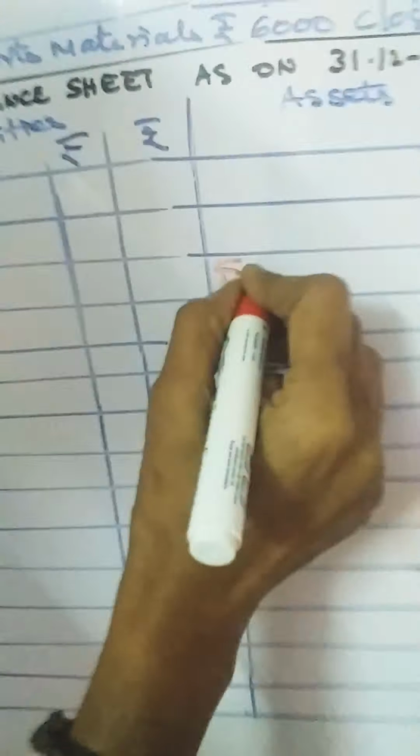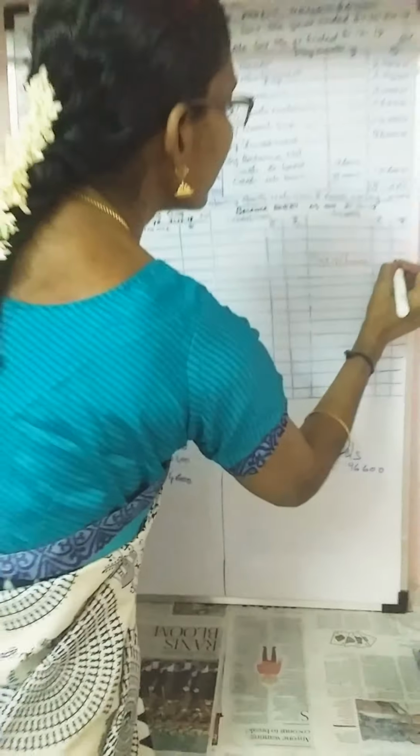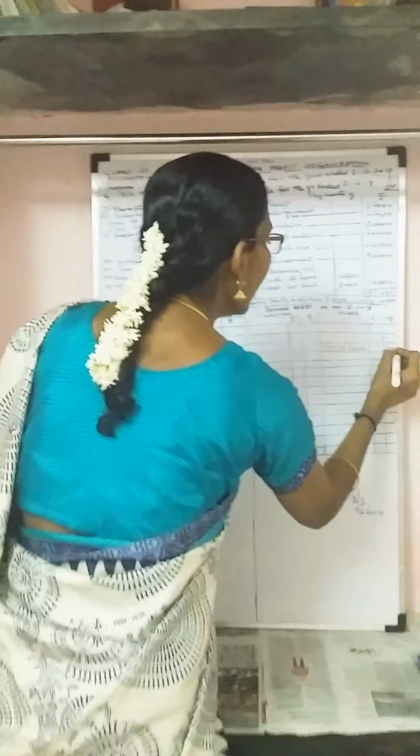Next is the furniture. You know that furniture is an asset, so we will be placing the furniture on the asset side. It comes under the asset. Furniture, what's the amount? 20,000. So write 20,000 in the asset side.